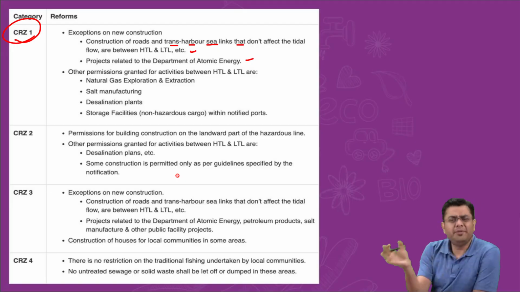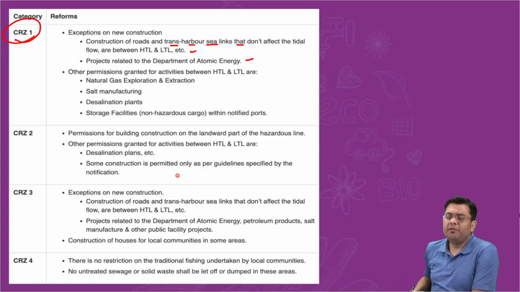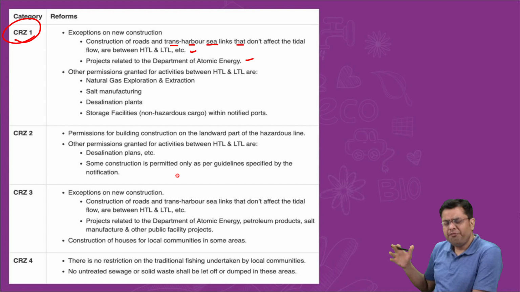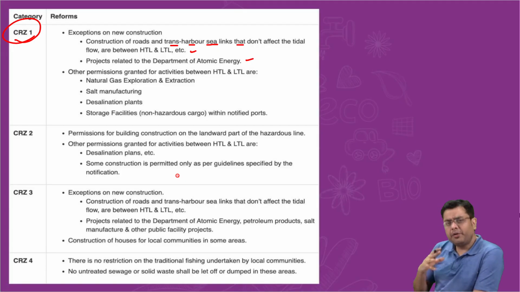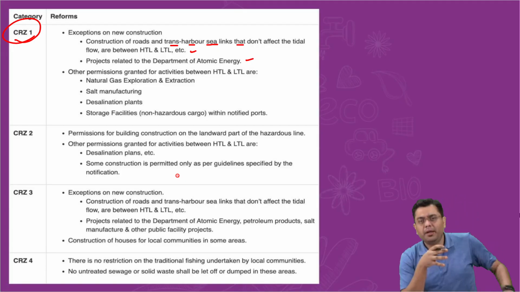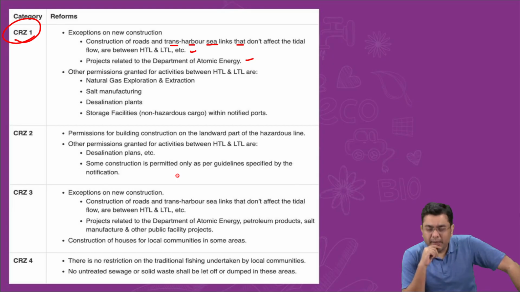So oftentimes, in these various kinds of massive blockages, there are various forces acting behind the scenes also. Now, an exception has been provided to the Department of Atomic Energy because it has been thought to be critical, both for the strategic independence and also for the energy security of the country.